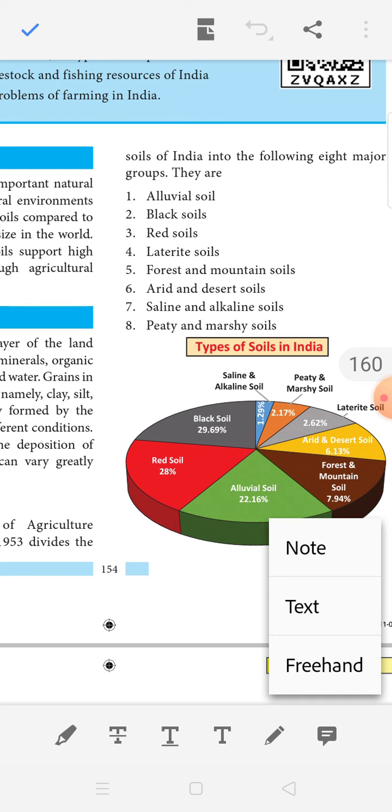You see alluvial soil, black soil, laterite soil, forest and mountain soil. These soils are asked in the map. Forest soils are located in the Himalayan mountains. Alluvial soils are located in the river basins, Ganga, Brahmaputra, Kaveri Delta. Black soil is found in Gujarat. Red soil is found in Rajasthan, and desert soil is also in Rajasthan. So these types of soil are asked in the map also.